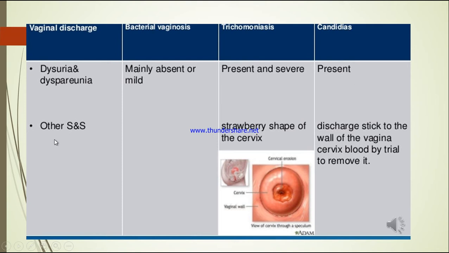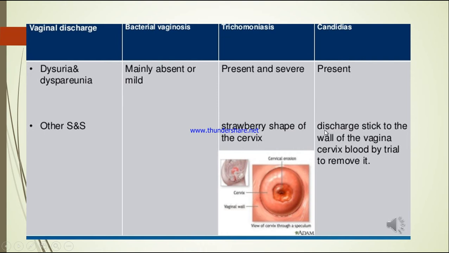Then other signs and symptoms. In trichomoniasis, what you will see is the strawberry shape of the cervix. When the doctors perform the vaginal inspection, the examination, we will check the color of the cervix, and there will be a strawberry shape of the cervix. It's like this.